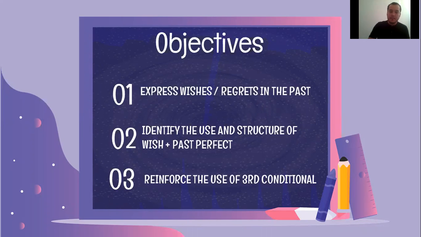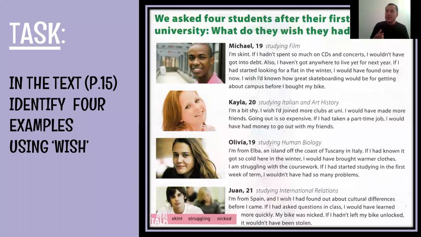So here we go. Let's have a look at this text that we worked on some classes ago. In the text on page 15, it says identify 4 examples using wish, okay?